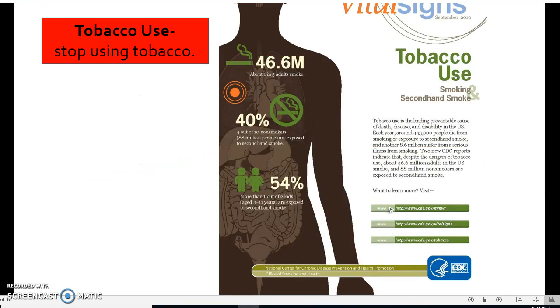Tobacco use is a risk factor that impacts not only the user, but also the people within the vicinity of the user. The CDC states that tobacco use is the leading preventable cause of death, disease, and disability in the United States. Tobacco use raises the risk of cardiovascular disease and cancer.